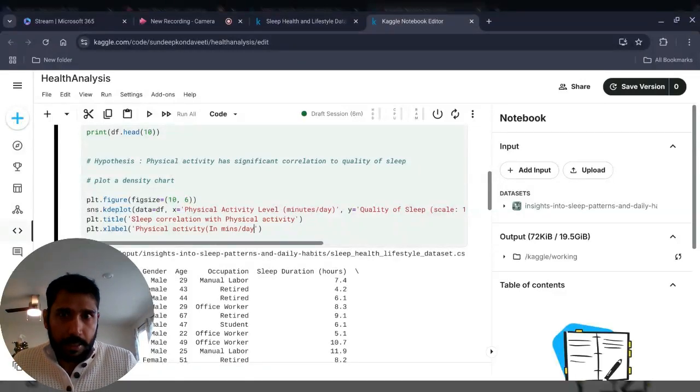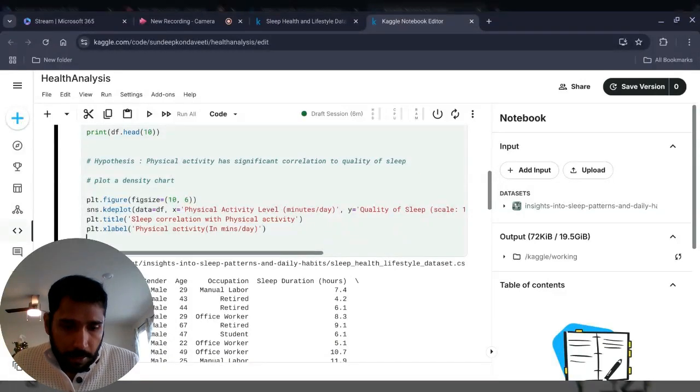That's how the variable is defined. Y label is quality of sleep. And this is in a scale 1 to 10. So that's what I'm going to define here.